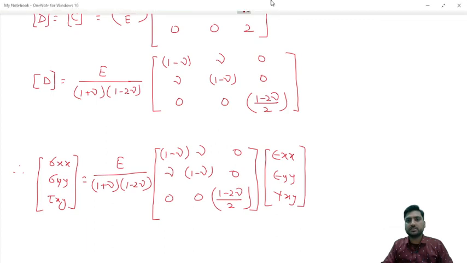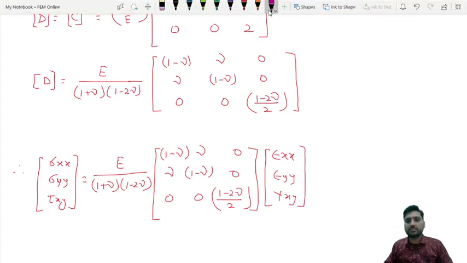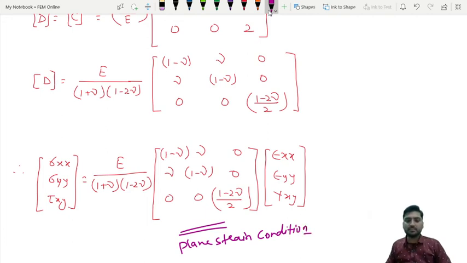This is the condition of plane strain. So we have derived this plane strain condition. In the next video we will see the strain displacement relation.